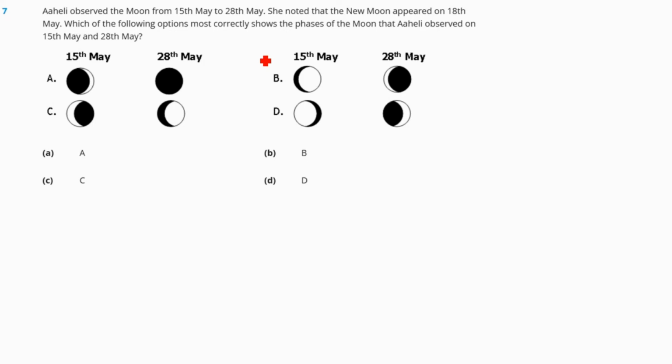It is near about 14 days, right? So if 18th May is the full moon, then on the 15th May, it will be the waxing crescent, and on the 28th May, it will be the waning crescent. So our answer should be option number C.